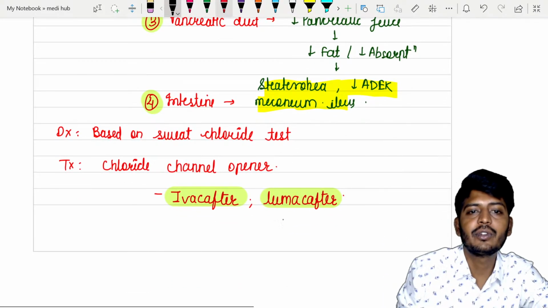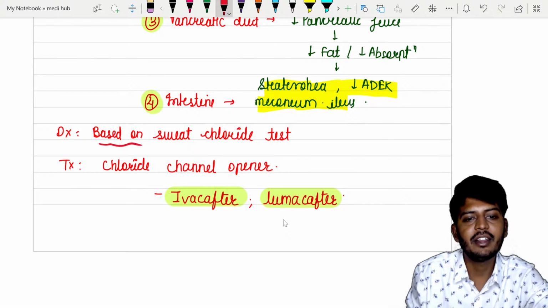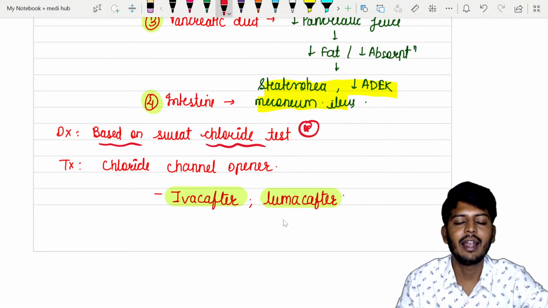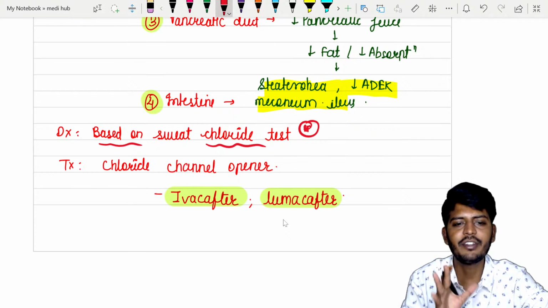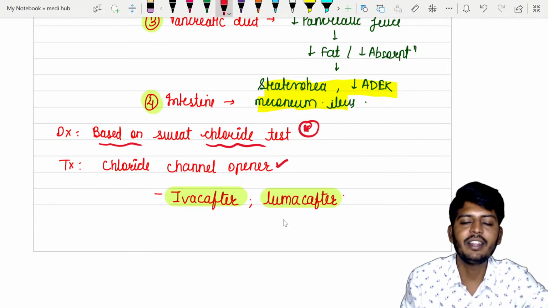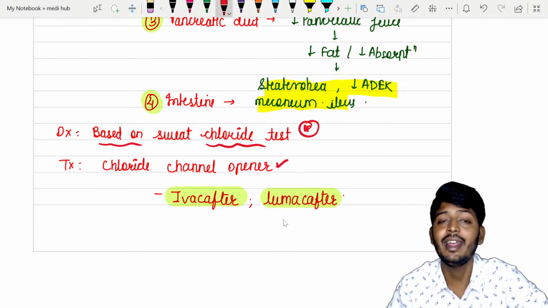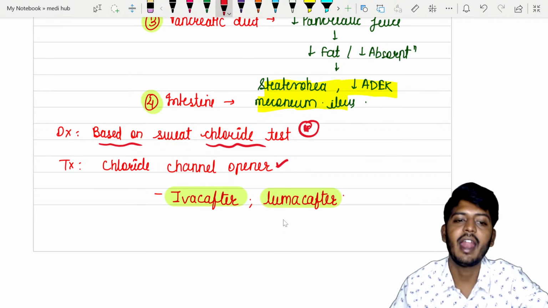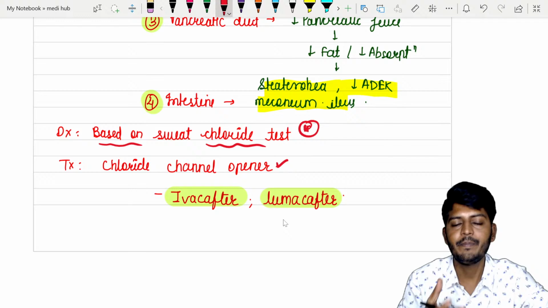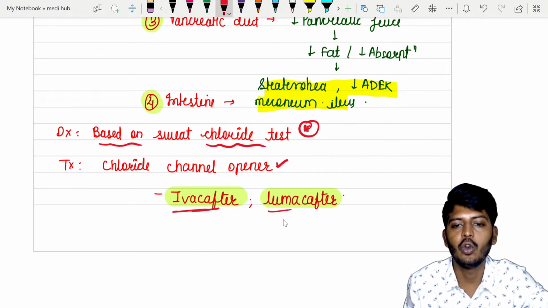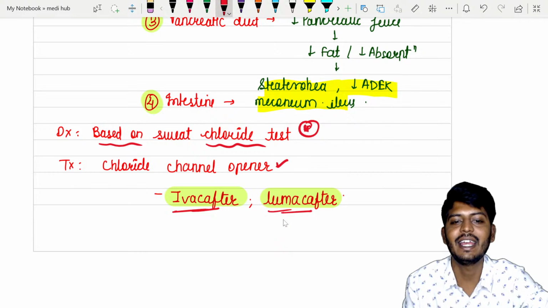For diagnosis, a very important test is the sweat chloride test. We always do one test called the sweat chloride test, and we give a treatment. These are the newer generation of drugs, called chloride channel openers. The chloride channel dysfunction was due to which gene mutation? CFTR gene mutation. Now we try to open the chloride channel with the help of drugs called ivacaftor and lumacaftor. Caftor, CFTR.